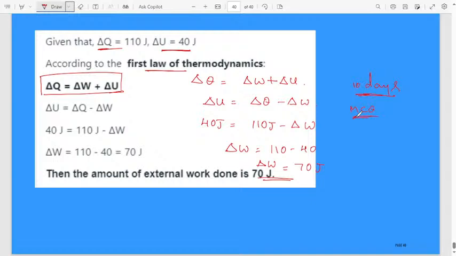Then if possible today, I will take one more class based on cylinder volume and surface area, because those chapters are very important. Volume and surface area I discussed with the cuboid in the last classes. Today I will discuss volume and surface area in the case of a cylinder solid figure.